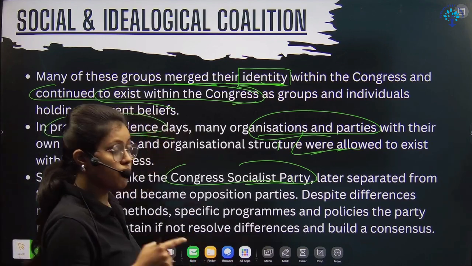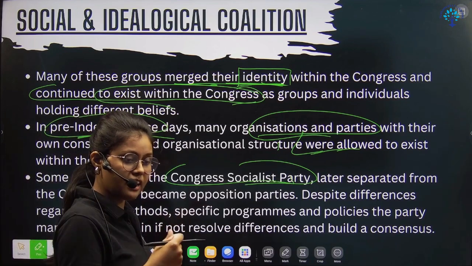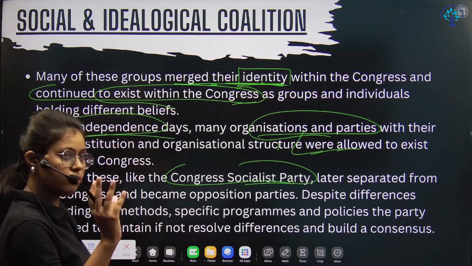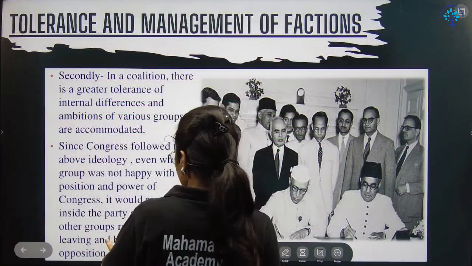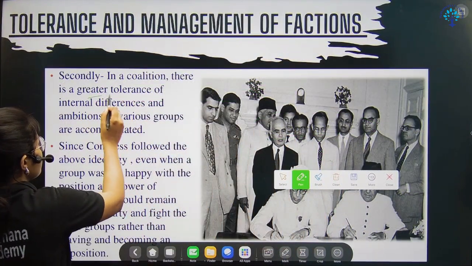And there was also a willingness to talk to the people. If someone was not happy, there was a tendency to talk to them, to build consensus, to have negotiations. So there was a tolerance and consensus in that particular party. The same tolerance level, right? In a coalition, there was a greater tolerance.